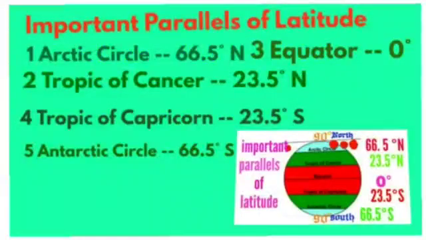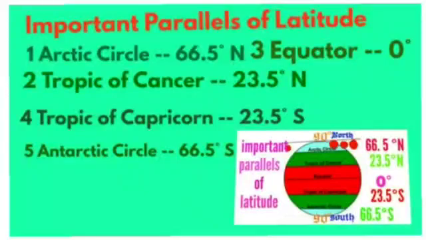Now, children, our next topic is the important parallels of latitudes. So, there are 5 important parallels of latitudes: equator, then Tropic of Cancer, Tropic of Capricorn, Arctic Circle and Antarctic Circle. And the largest parallel of latitude is the equator. We'll start with the equator now.